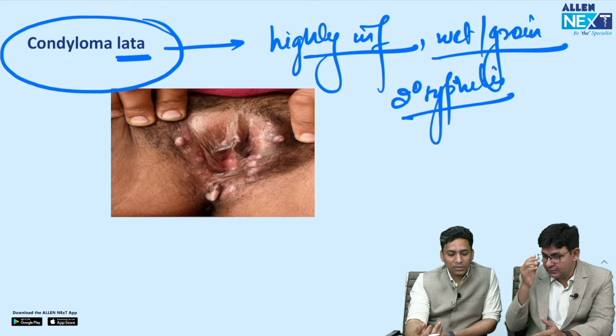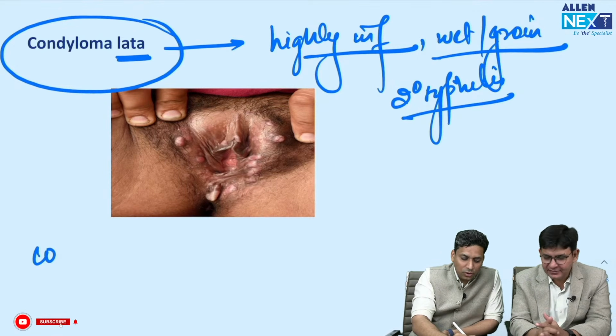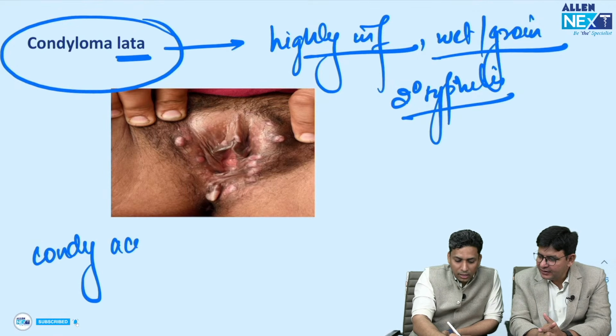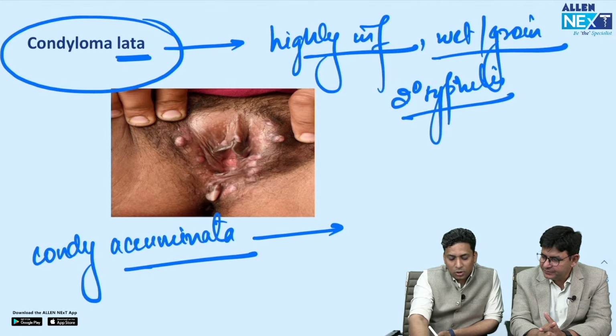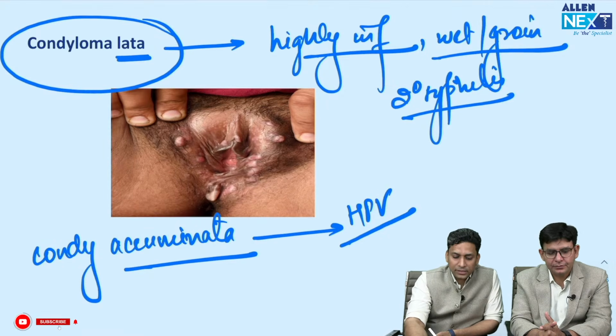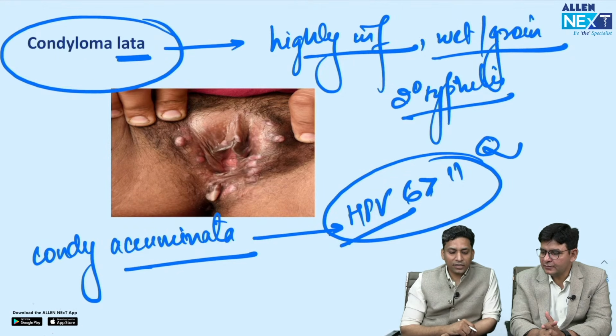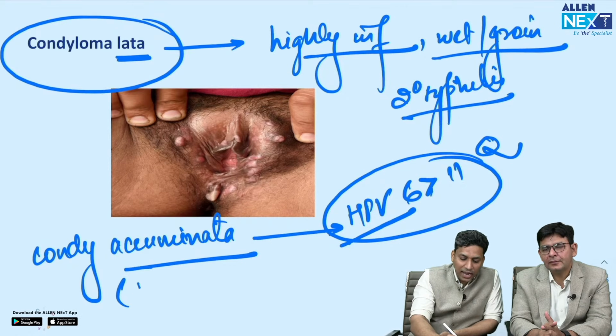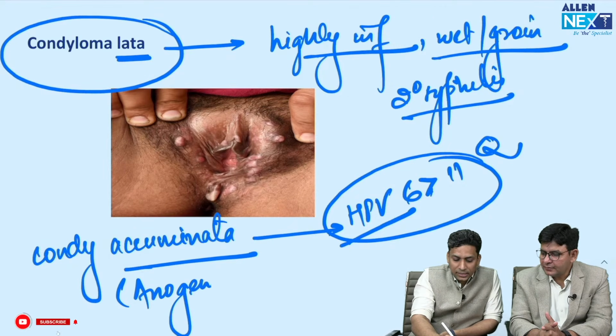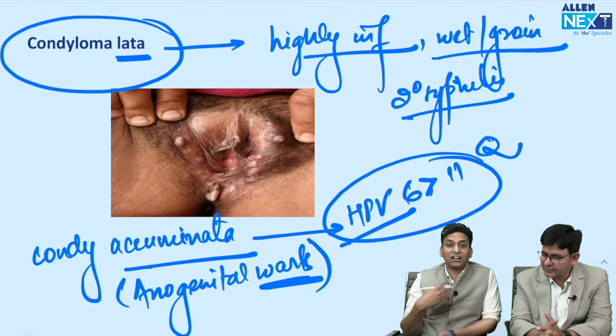And sir, one more is there, no? Condyloma acuminata. And this is caused by HPV, human papilloma virus 6 and 11. If both come in separate options, then mark 6. This is again a very favorite question of examiners, that condyloma acuminata, these are anogenital warts. Okay, so because these are warts, these are rough surfaced.